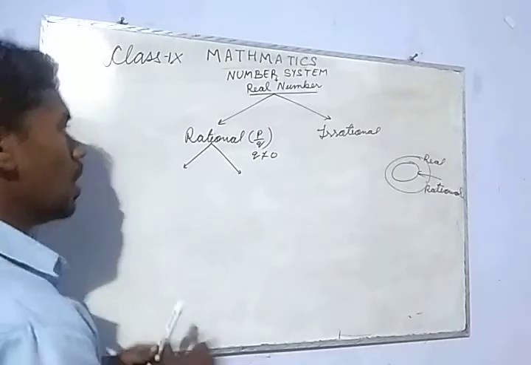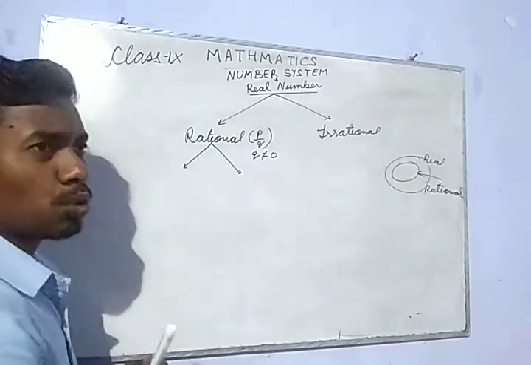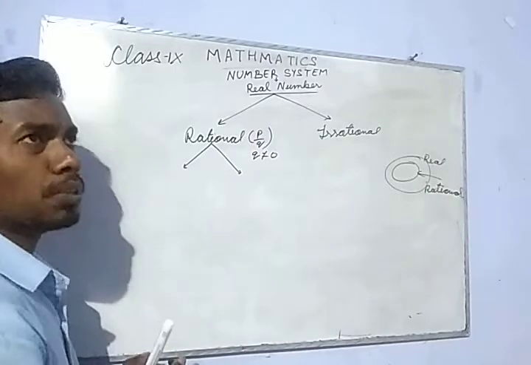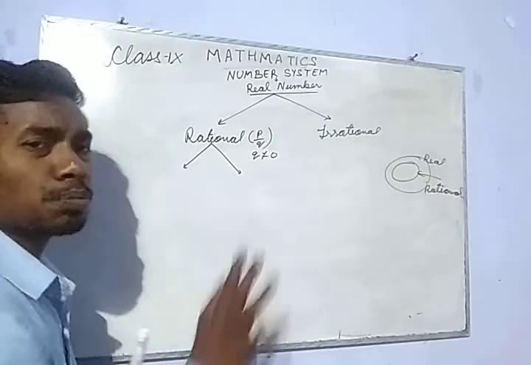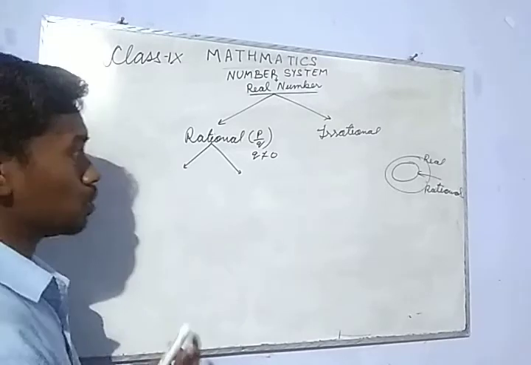When a rational number is represented in the form p by q, it can be expressed in decimal form also.